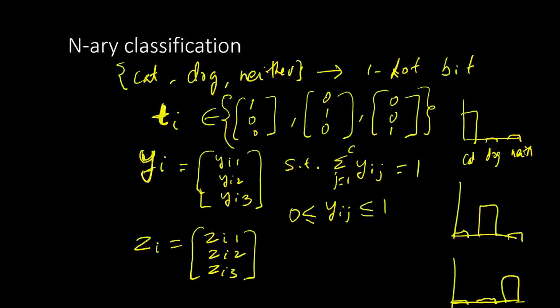This is going to be the output of the previous layer, where it is computed by taking the activation of the previous layer and multiplying it with the weight matrix W of layer L. Let's just call the activation A. So we will have some weight times the activation, plus a bias vector, and that will give us this. And what is this activation? This is the output of the previous layer, the last but one layer.